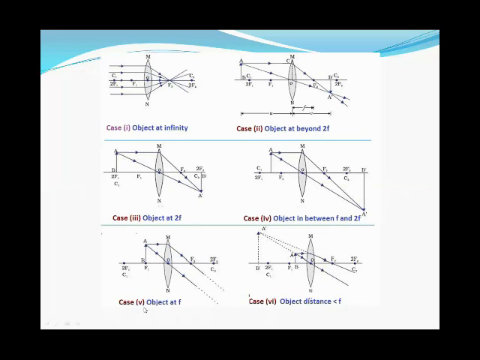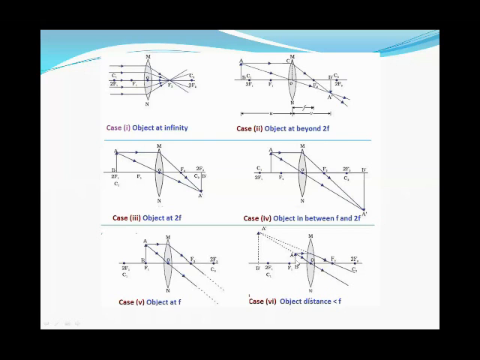And the third one, we can say if the object is placed on the focus, so the image will be formed at infinity, which cannot be observed. Now if the object is beyond the center of curvature, meaning the object distance is less than the focal length.